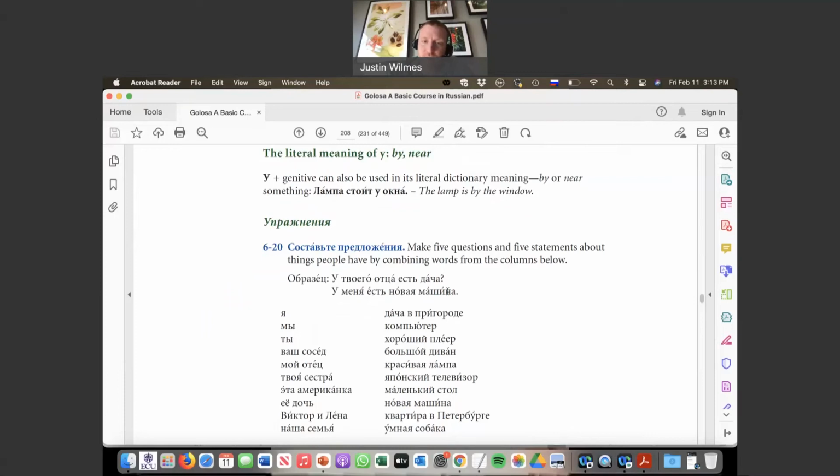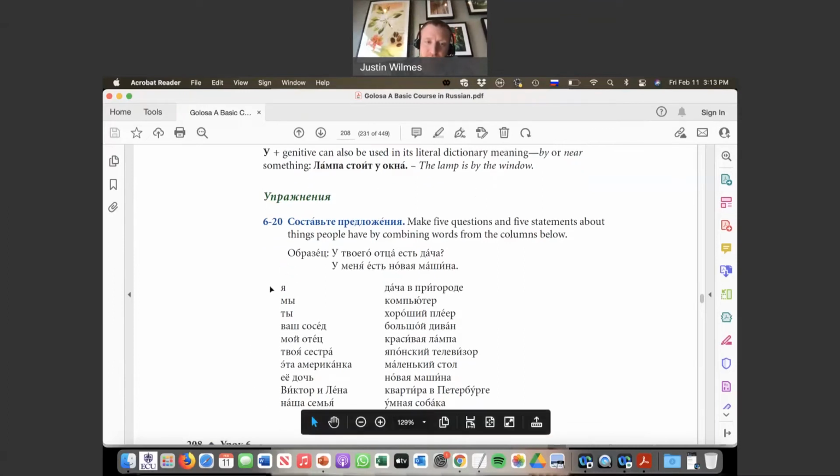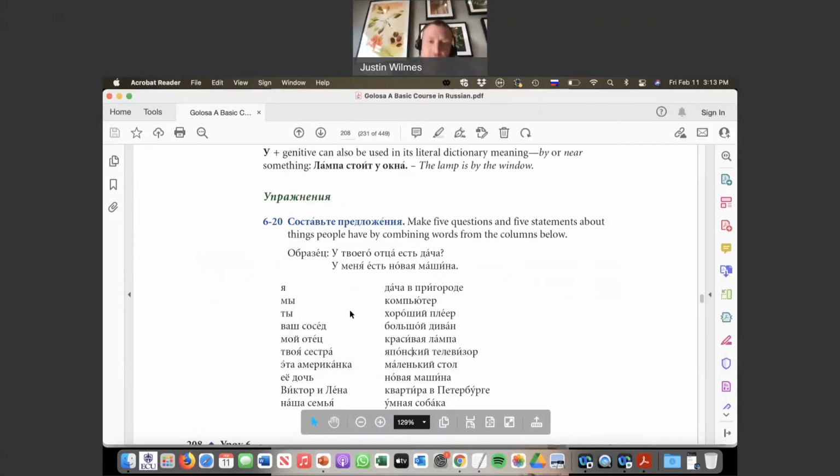I have a new car. Okay. So here we're going to take words from the left column, the person who has something, or who you're asking about, whether it's a statement or a question, and then the thing that they have or don't have, right? So let's make up a couple sentences here. Go ahead and hit pause and see if you can make 5 questions and 5 statements.